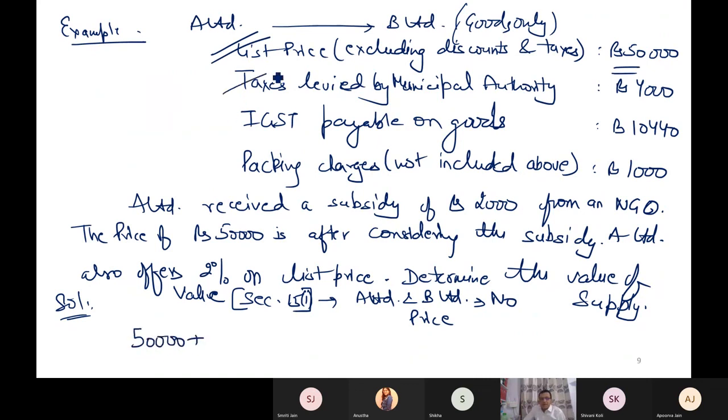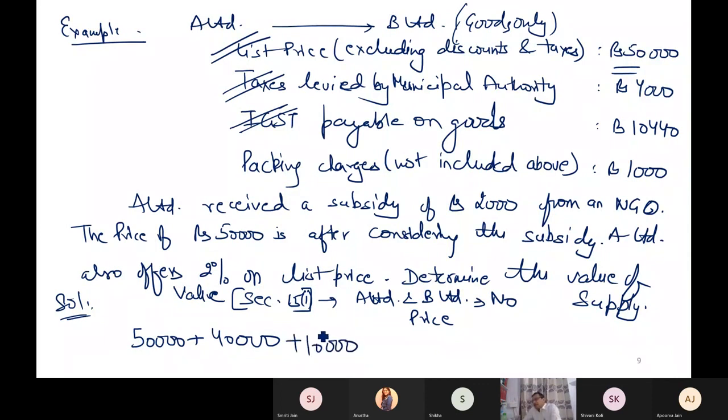Add what? Will I add taxes paid by other authorities? Answer is yes. Will I add taxes payable on goods? No, I will not add taxes which are under GST laws. 10,440 will not be added. Will I add any other charges? Yes, packing charges.